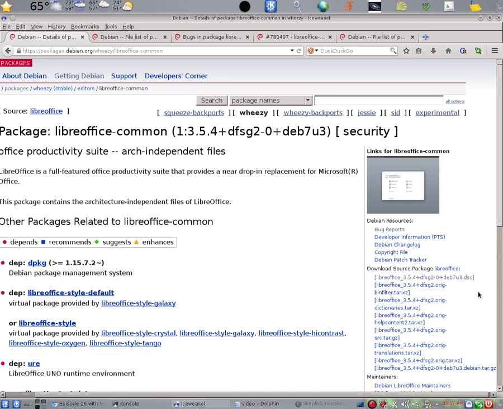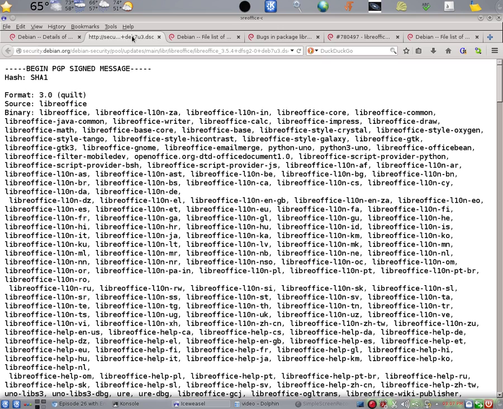I happen to know that DSC files are text files and fairly short, so let's download that DSC file. As I told you, they're fairly short. I'm not really interested in the contents of this file, but I want to look at its URL in the URL window.